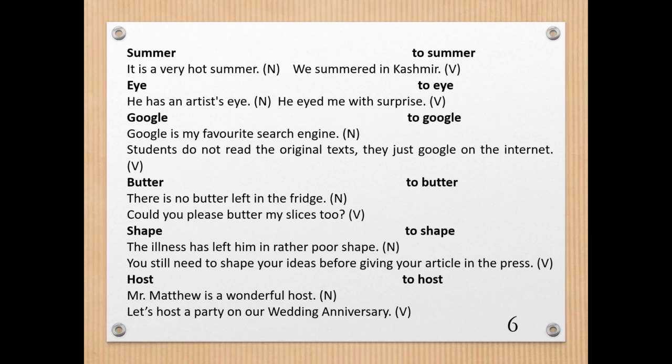Eye. He has an artist's eye. You're using eye here as a noun. He has an artist's eye, or he has a painter's eye. He has a poet's eye. One who observes things minutely or artistically, aesthetically. So what do we say? He has an artist's eye. This is a noun.